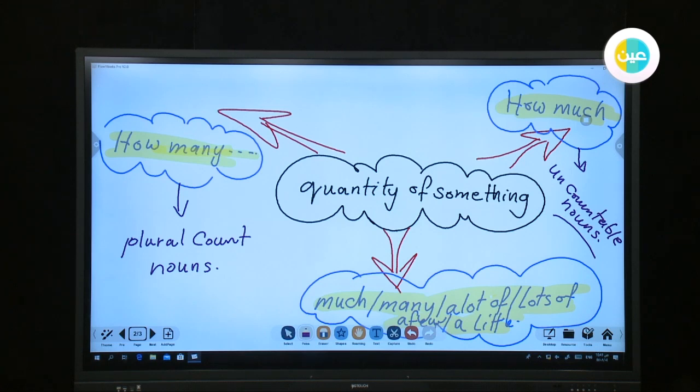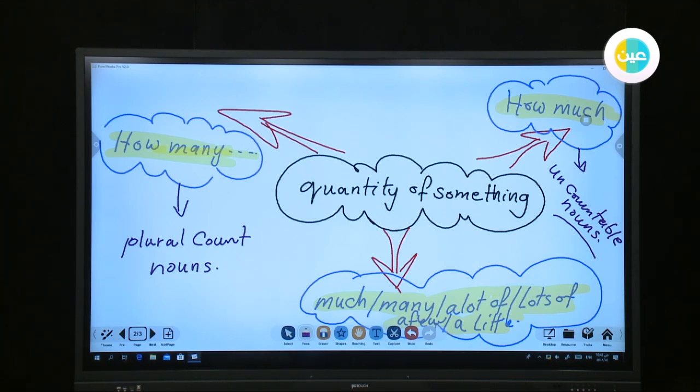Question 2: How many vegetables do you eat? The answer is: I eat a few green vegetables every day. I don't eat many vegetables. So they give many as a quantity expression in the question, and they also use quantity expressions in the answers. They told us: I eat a few green vegetables every day. Then they told us: I don't eat many vegetables.